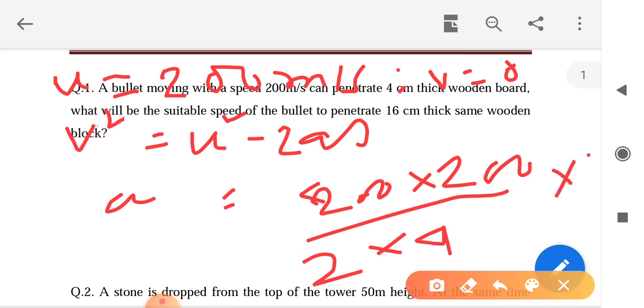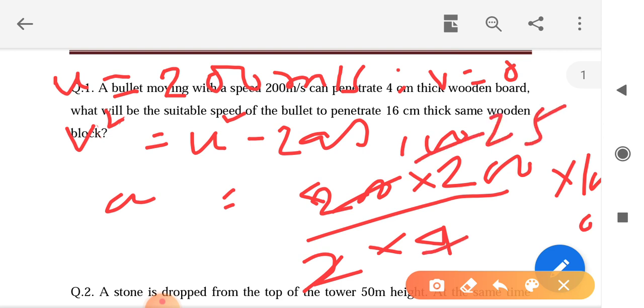So I can multiply here by 100. Now I just put the value.